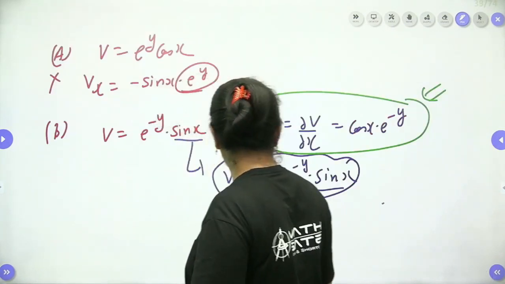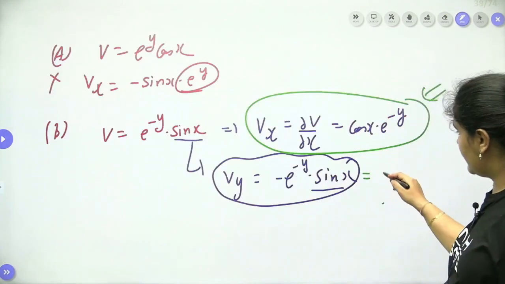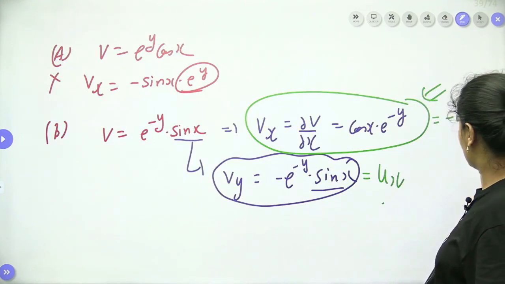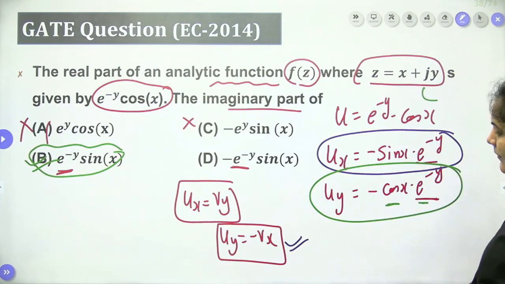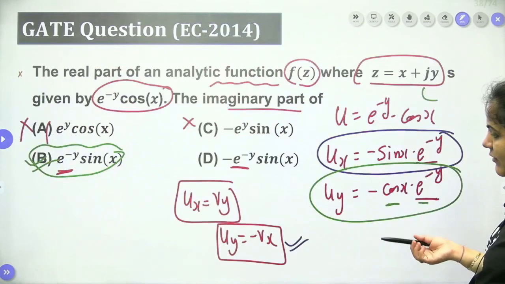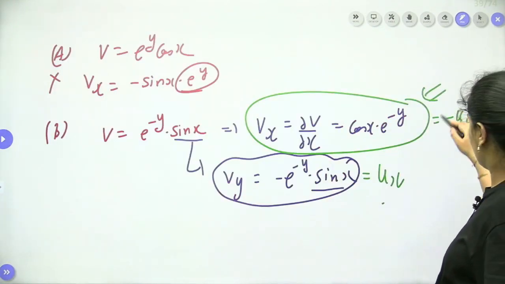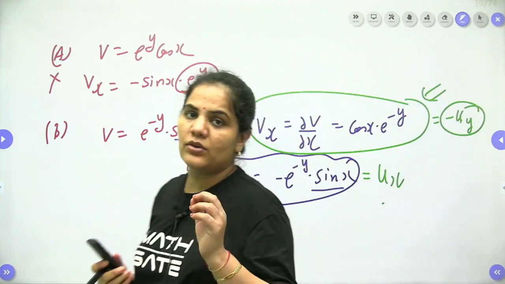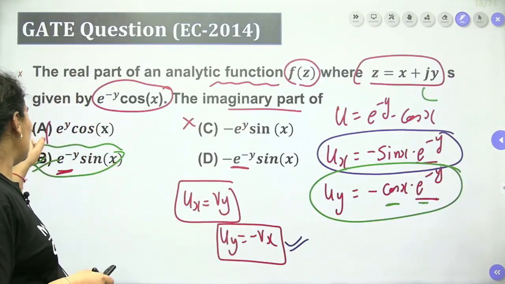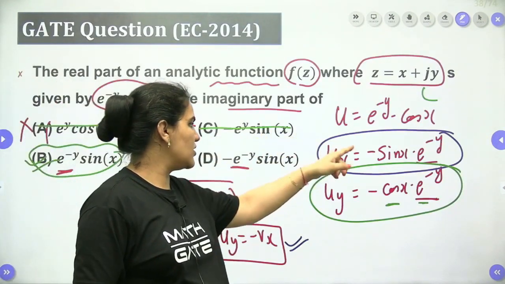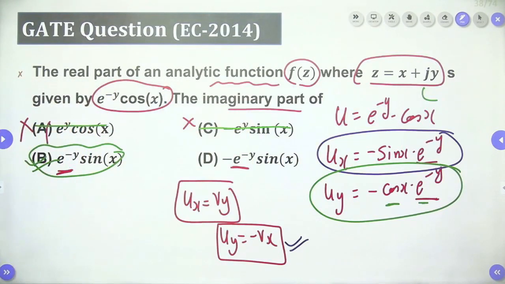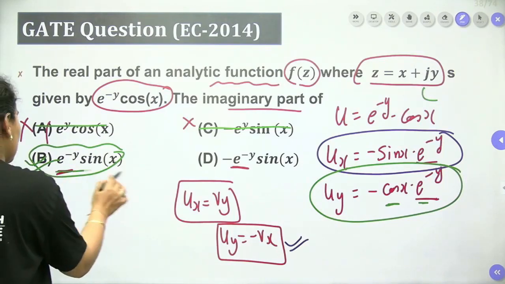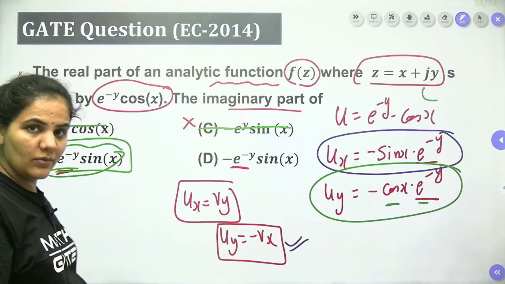You can see clearly, guys. vy equals ux, and minus vx equals uy. You can write down the same thing here. Hence the conditions are satisfied for option B. We can conclude that option A and option C are not possible, because here we have e to the power minus y. So we can conclude the right answer is option B, B for Bombay only.